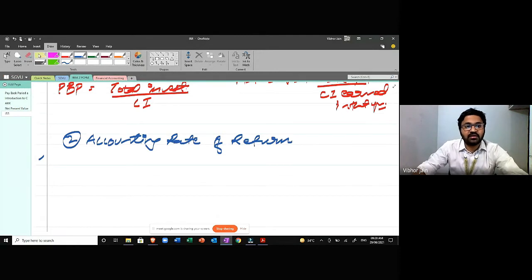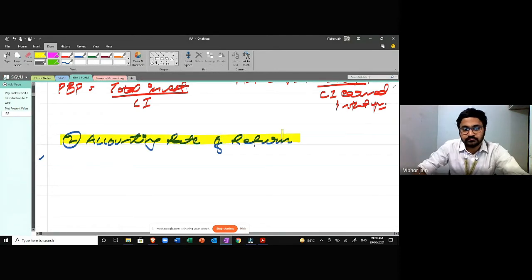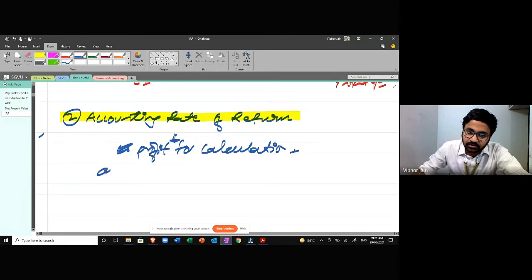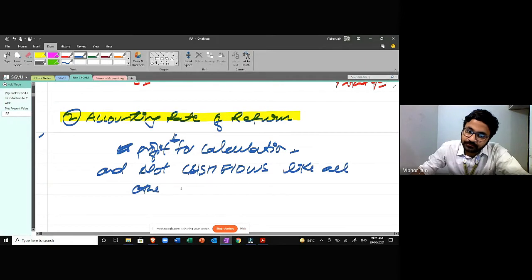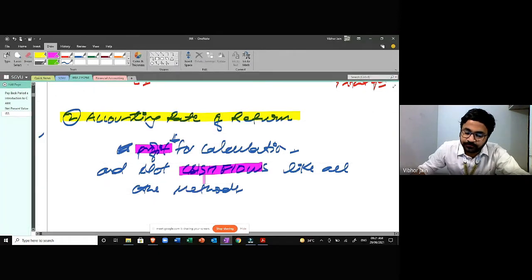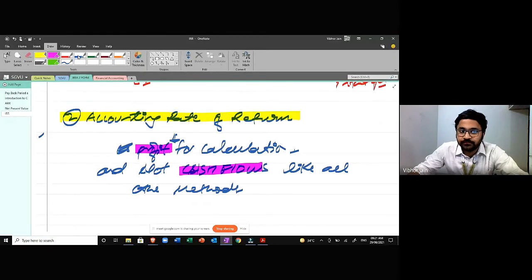Okay, now what is accounting rate of return? The accounting rate of return means we will use profit, sorry, we'll use profit for calculation, and not cash flows. Like all other methods, in all other methods we are going to use cash flows, but in this method, we are not going to use cash flows. We are going to use profit instead of flows. Okay, and we are going to calculate the accounting rate of return.